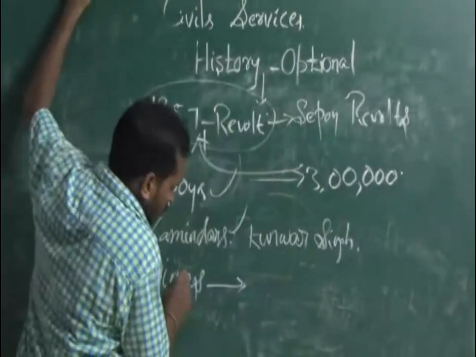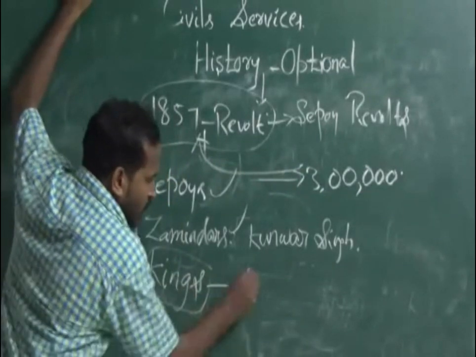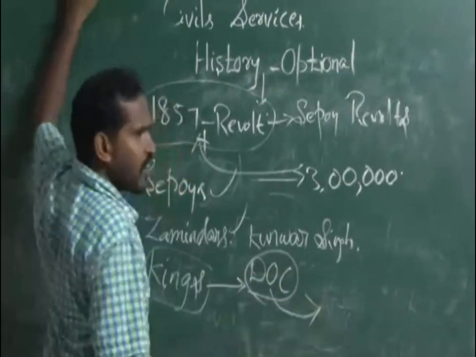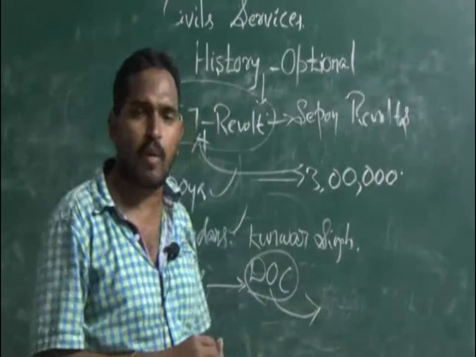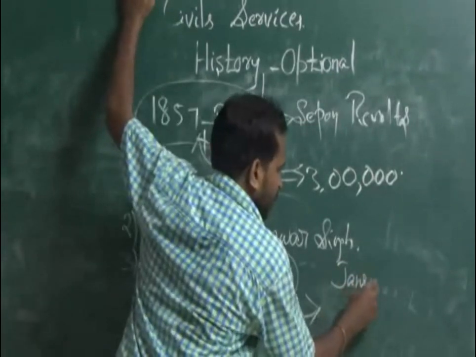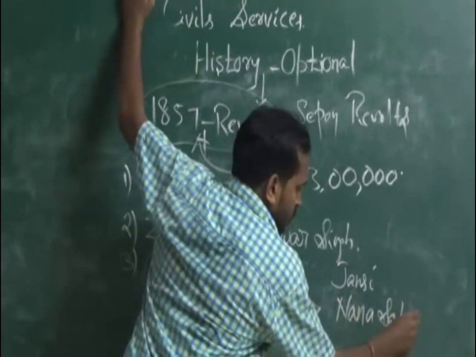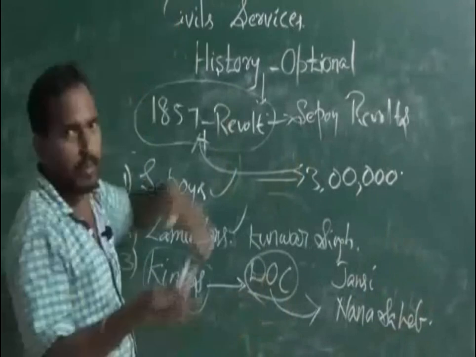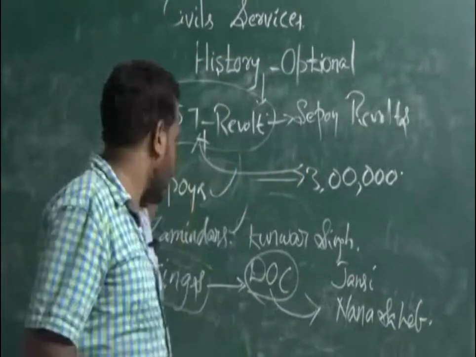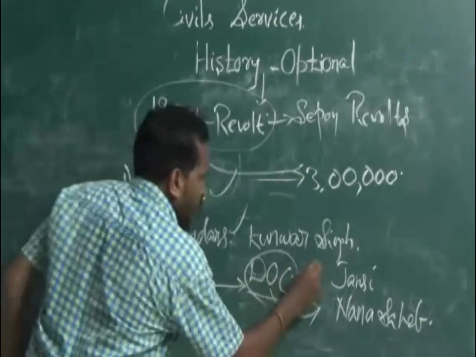Because of this doctrine of lapse, some Indian kings were affected. The victims are Jhansi and Nana Sahib of the Maratha. Some other names are also there, but I am not mentioning them here. So the reason for the kings is the doctrine of lapse.